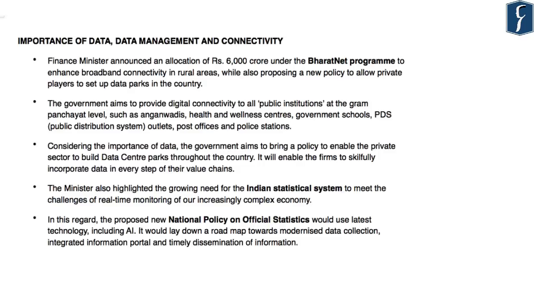Now, as already mentioned, that the finance minister has allocated rupees 6,000 crore under the BharatNet program. And the aim is to enhance broadband connectivity in rural areas. Further, it also aims to allow private players to set up data parks in India.